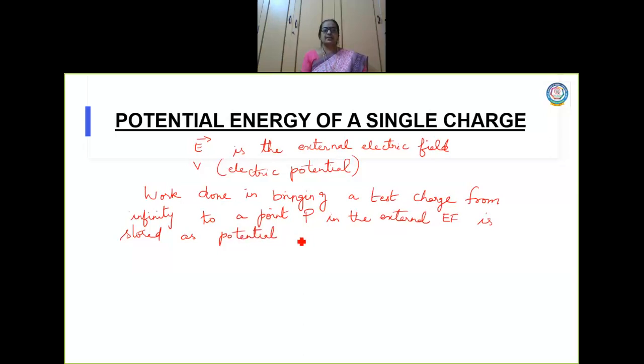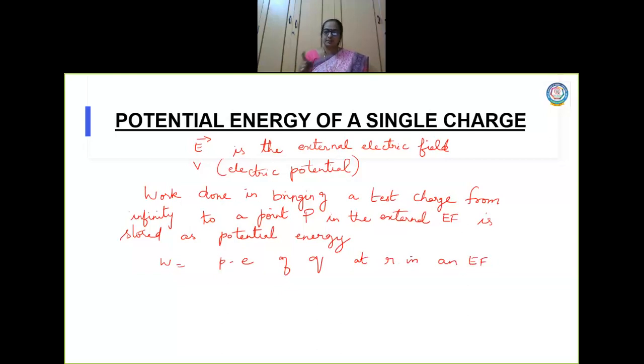Okay, work done is stored as potential energy. So I will write: work done is the potential energy of Q at R in an electric field. R represents the position vector.